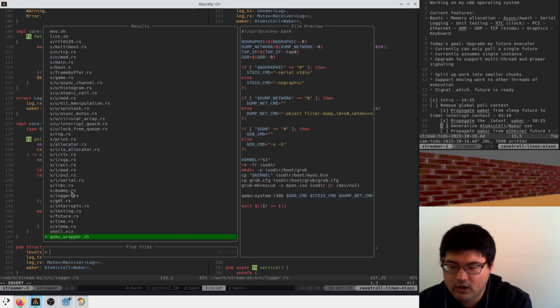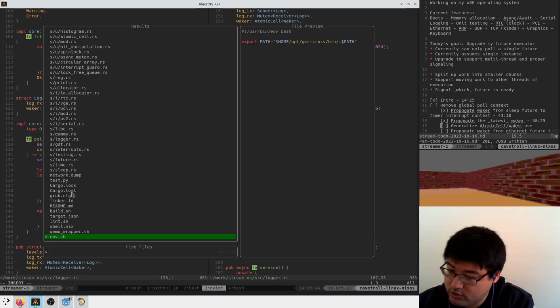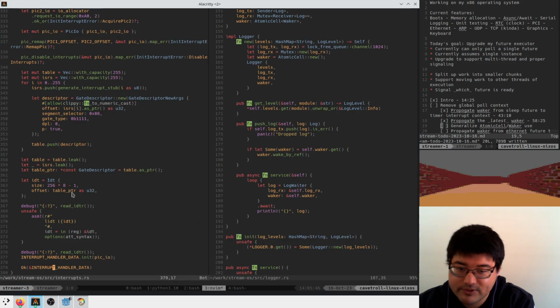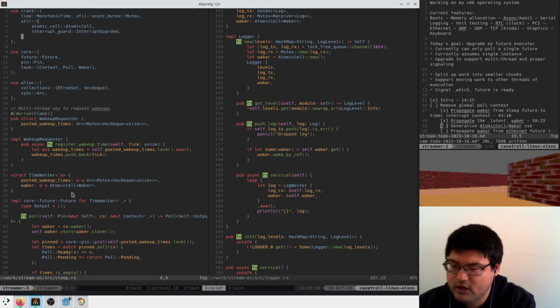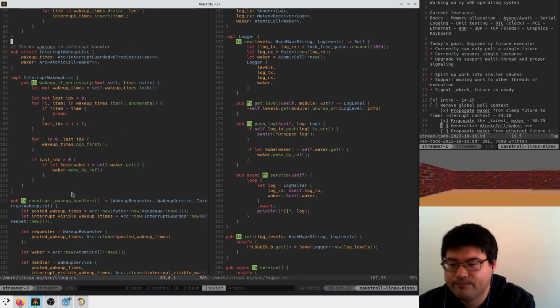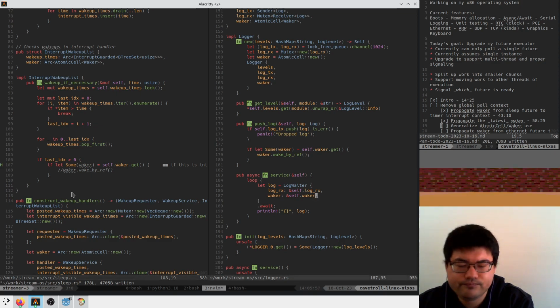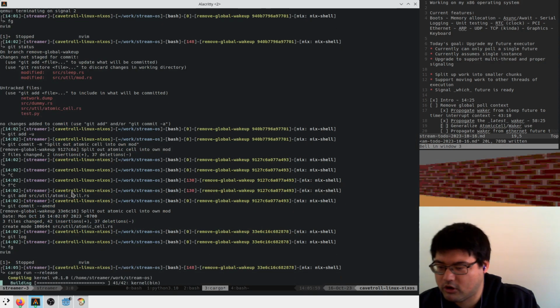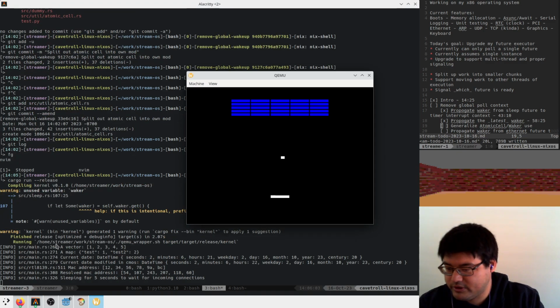Cool, everything's working. And so now we can go back to the last thing we did, which is in our sleep implementation. We're actually just going to comment this out again because we want to make sure that the logger waker is working correctly. So when we cargo run release, what I want to see is our logs getting printed, but the rest freeze.